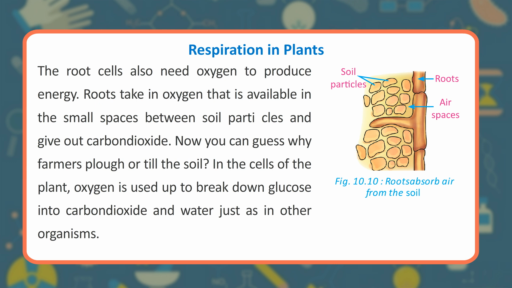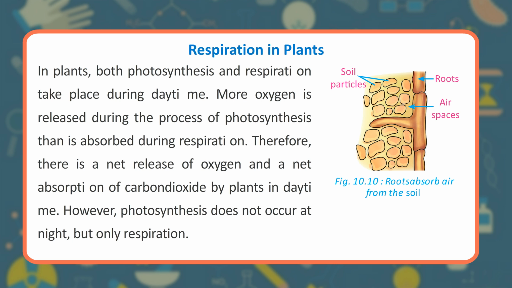In the cells of the plant, oxygen is used up to break down glucose into carbon dioxide and water just as in other organisms. In plants, both photosynthesis and respiration take place during the daytime. More oxygen is released during the process of photosynthesis than is absorbed during respiration. Therefore, there is a net release of oxygen and a net absorption of carbon dioxide by plants in the daytime. However, photosynthesis does not occur at night, but only respiration.